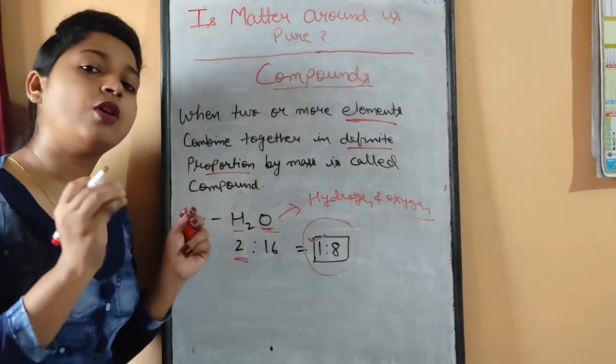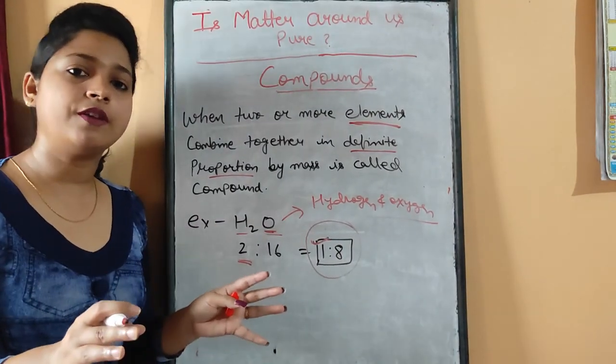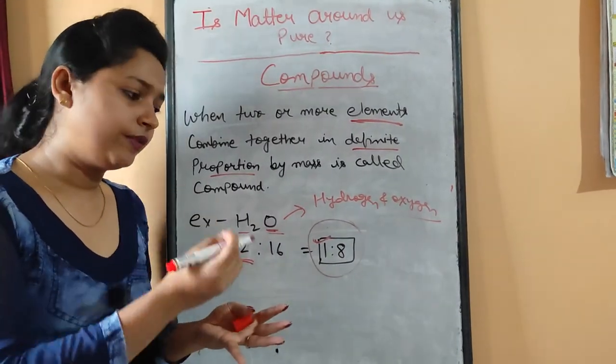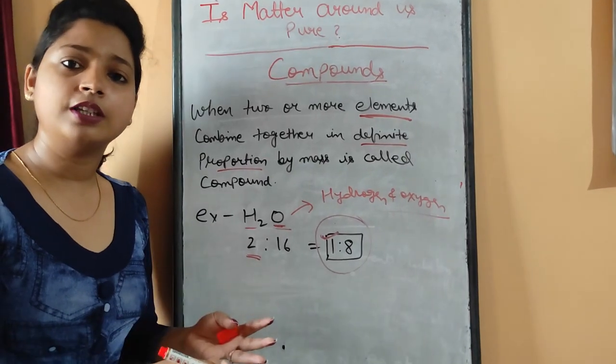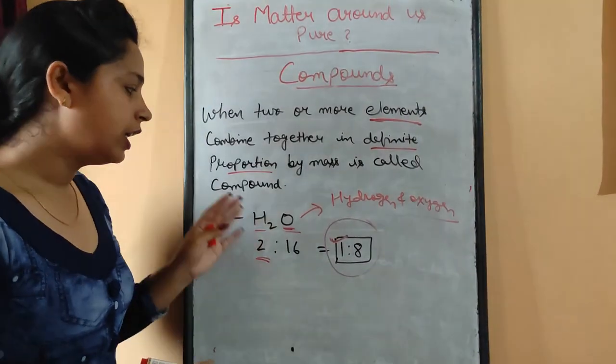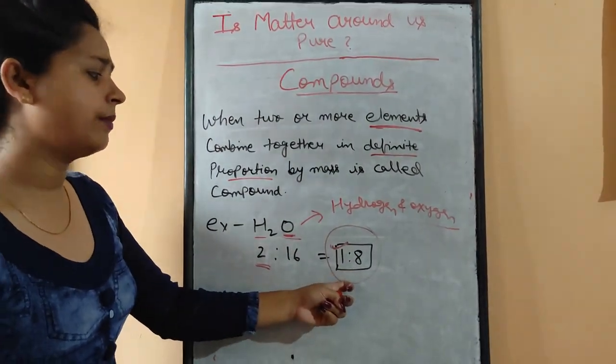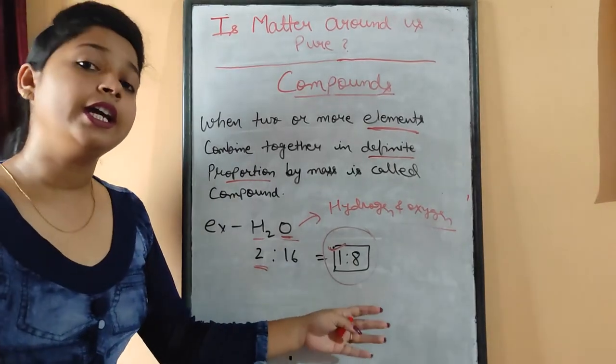Now this ratio is fixed. It doesn't depend on the source from where water is taken. Whatever the source, whether from the pond, saline water from the ocean, Kent water, purified water, or distilled water, we always have the same proportion by mass, that is 1:8.